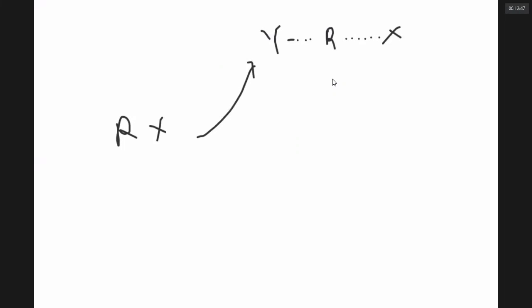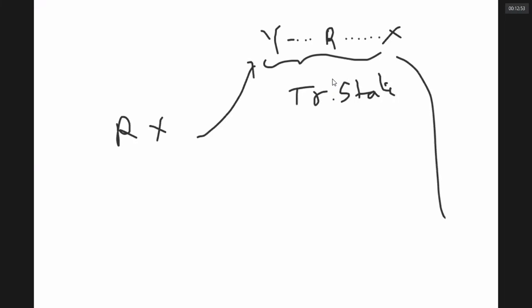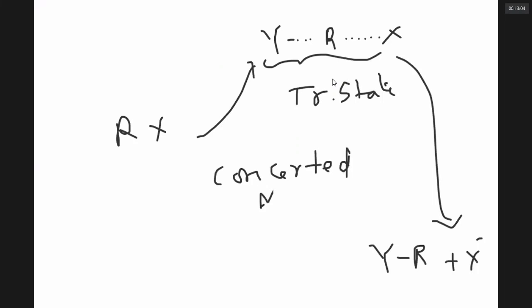This is a very unstable high energy state called a transition state. Very quickly it will decompose to give RY plus X minus. This reaction proceeds in only one step, called concerted mechanism. This reaction does not involve any formation of carbocation. It never forms.